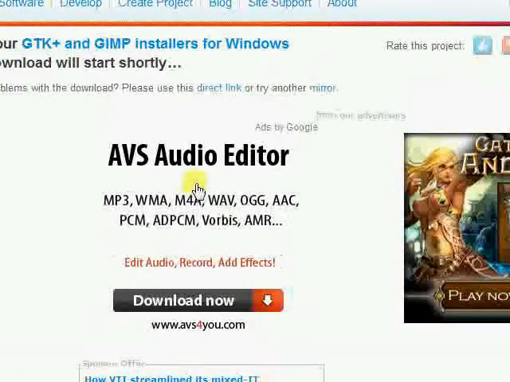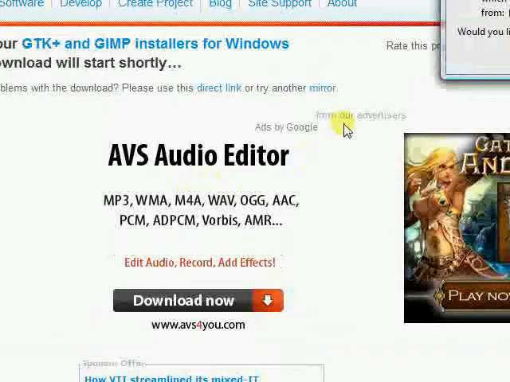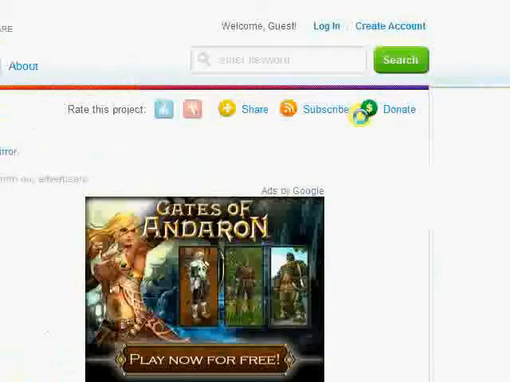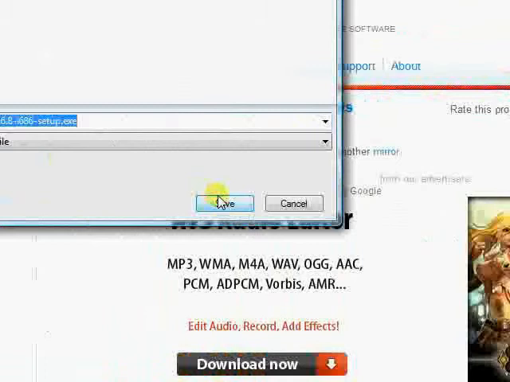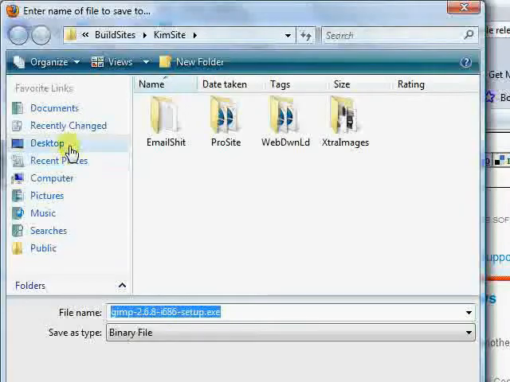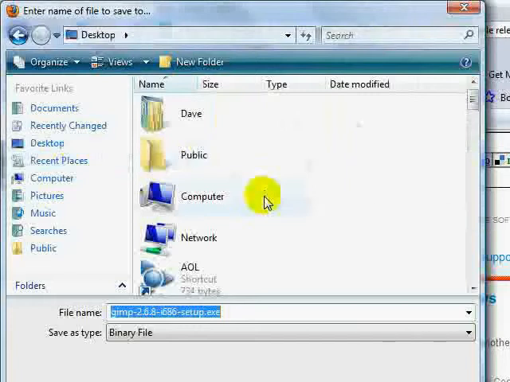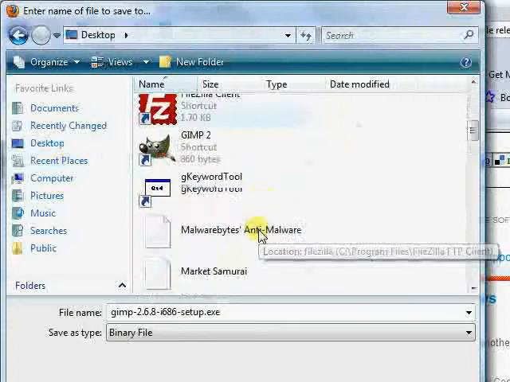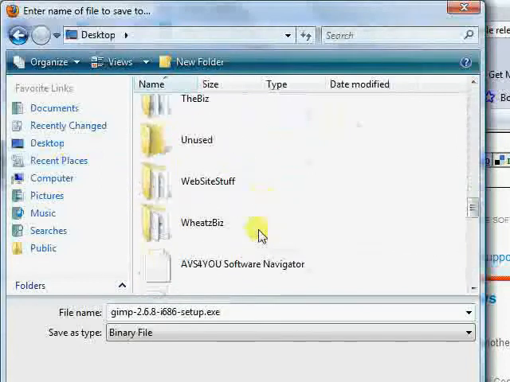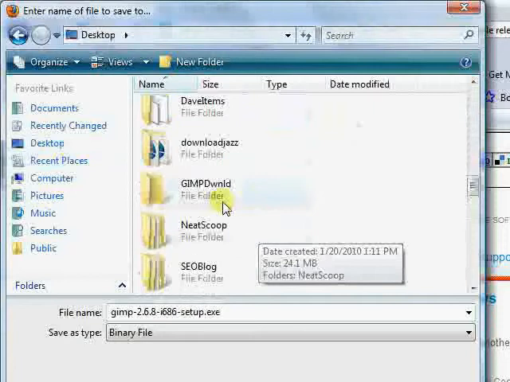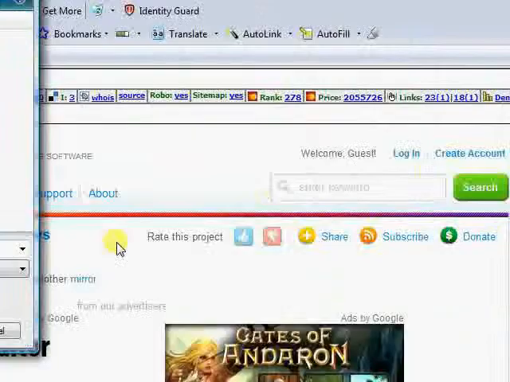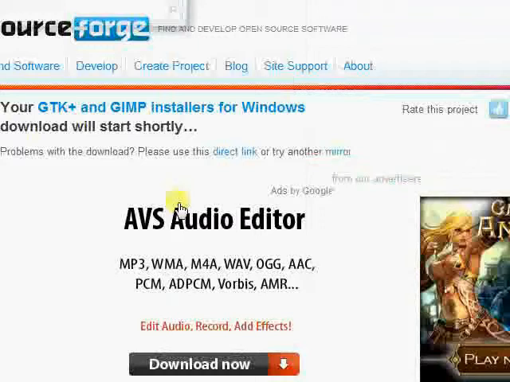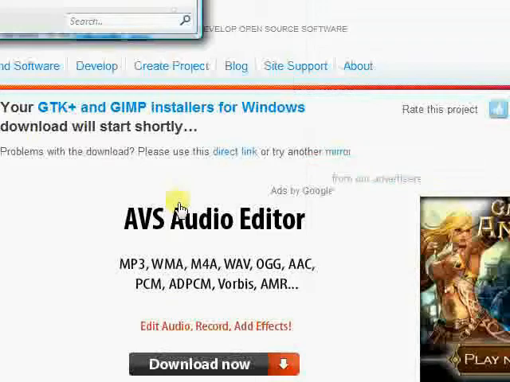Takes us to SourceForge, and we want to save the file, and we're going to save it to the desktop and save. Now we'll pause this and then go back on the desktop and install it.